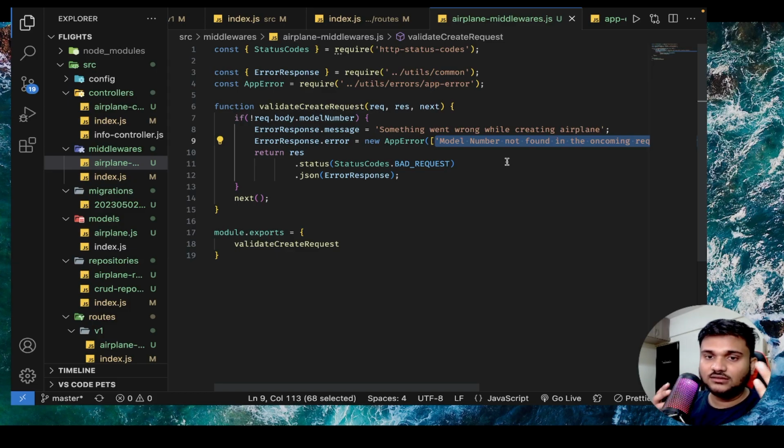Another is definitely that there can be a lot of redundancy. Same string you are sending again and again. Something went wrong, something went wrong. Everywhere you're writing "something went wrong," and always you're writing a raw string.